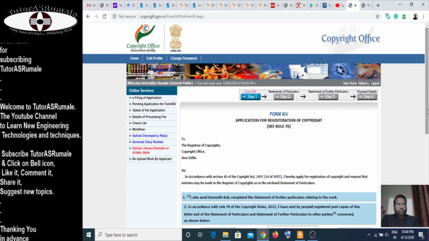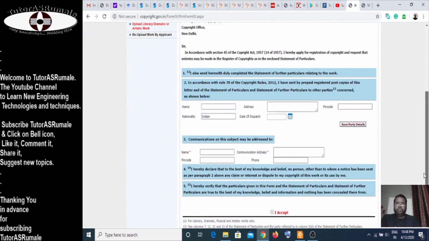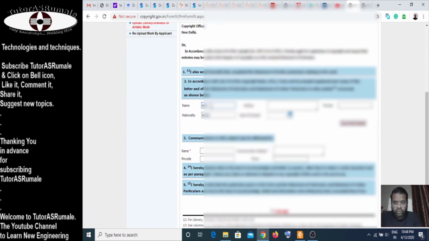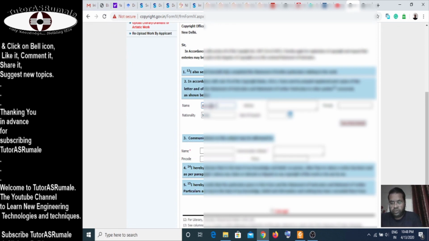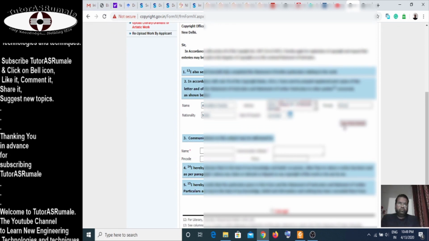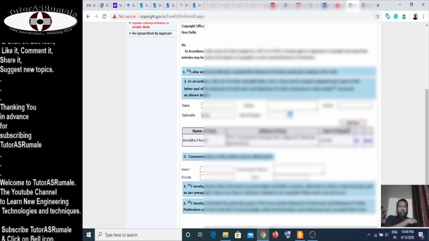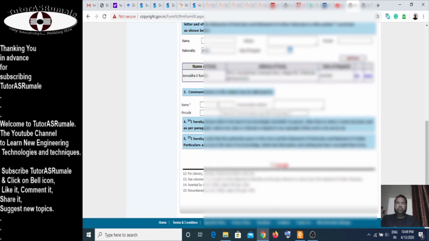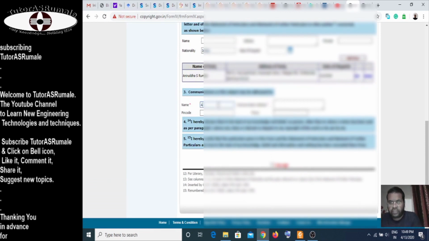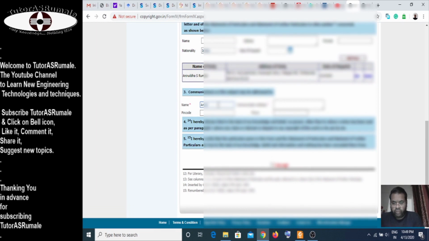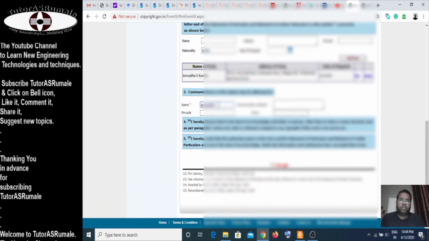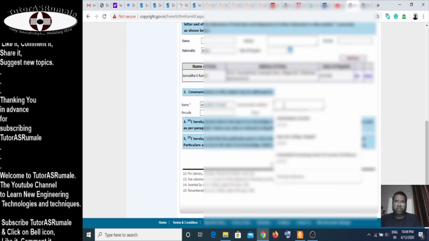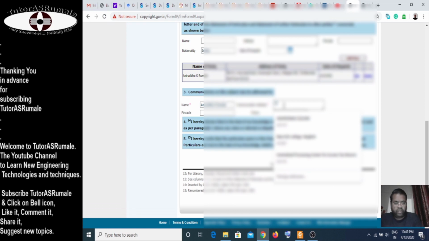Once you click on the online copyright registration form, it's very easy. Here you have to enter your information. I'm entering mine; you should enter yours, and save the party details after entering them. Then this is for the communication address. Once again, enter your information if your communication address is different from the above. It is always better to re-enter things even if you have the same address.